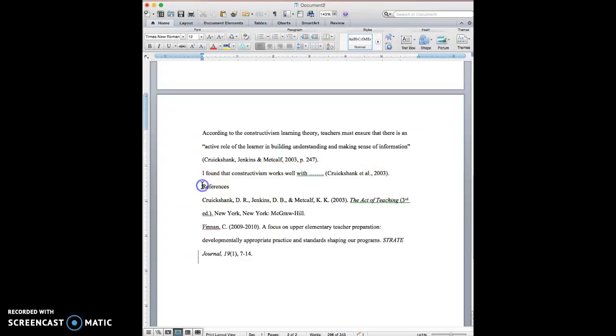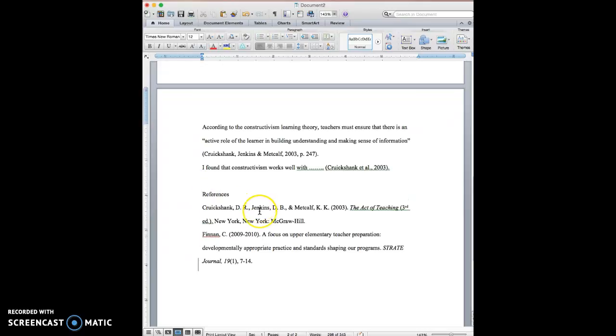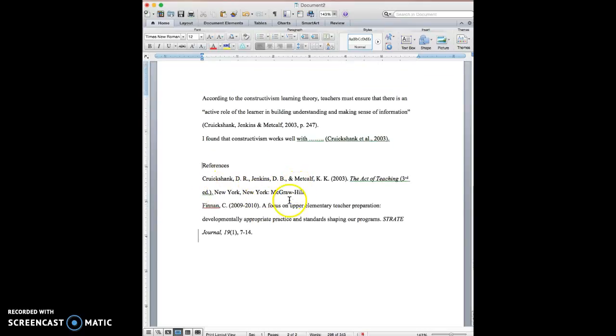Okay, finally, at the end of your paper, you're going to have some references. So again, I am using some references that were submitted by some of your classmates, and I'm going to go through what this looks like. Now, this is again a book, so we go back to the book that we had at the top of this page, and you can see it has authors, so Cruikshank, initials, Jenkins, initials, and with the ampersand, Metcalf, initials. And then the date of the publication and a period.